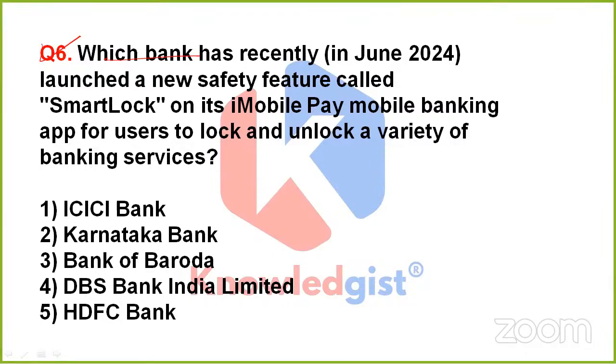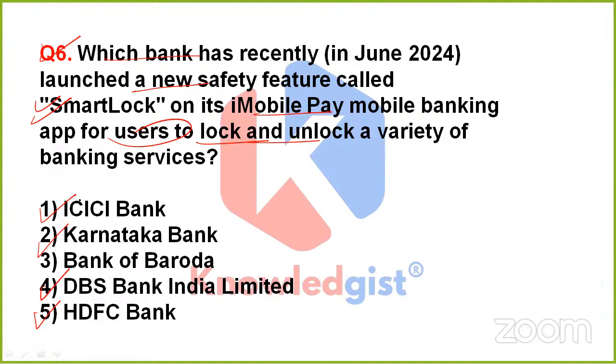Which bank has recently launched a new safety feature called Smart Lock on its iMobile Pay mobile banking app for users to lock and unlock a variety of banking services? Is it option 1, ICICI Bank, Karnataka Bank, Bank of Baroda, that is BOB, option 4, DBS Bank India Limited, or option 5, HDFC Bank?